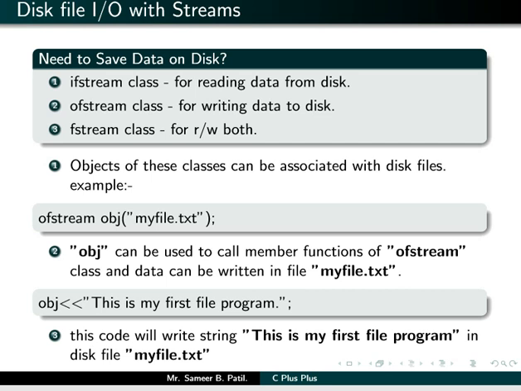Once the object is ready, we can call all the member functions associated with the ofstream class, and using these member functions we will be able to write data in a file called myfile.txt. In the example here, obj, then the insertion operator, and this is my first file program. Using these operators, the object will be able to write data in a file called myfile.txt.